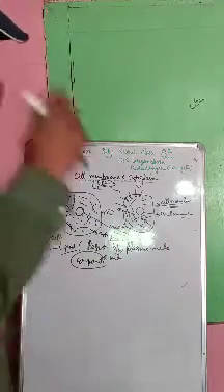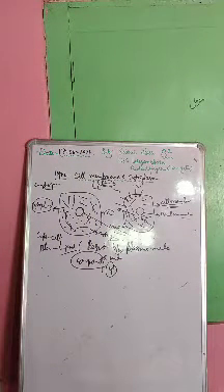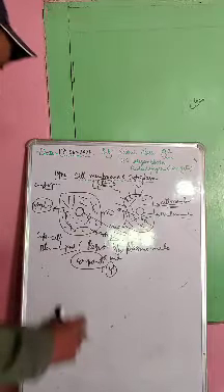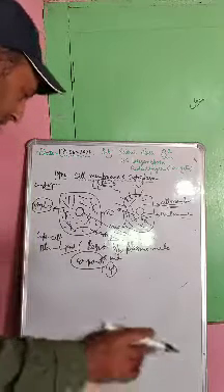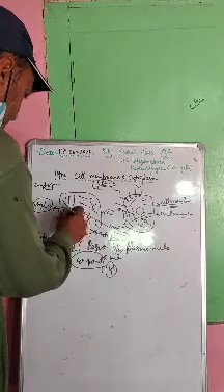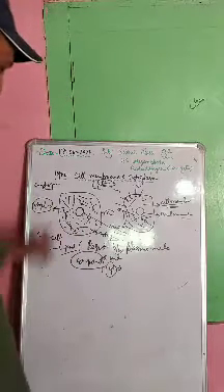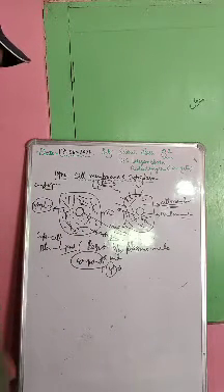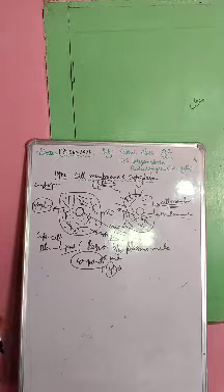But here you see the four major components of cytoplasm. Cytoplasm is made up of four major components. Unfortunately I don't have another color to differentiate these microtubules and microfilaments. I told you that this cytoplasm is made up of four important components involved in the makeup of what we call cytoplasm.